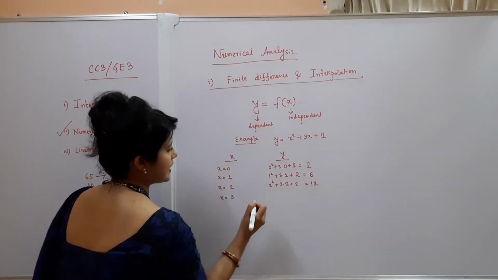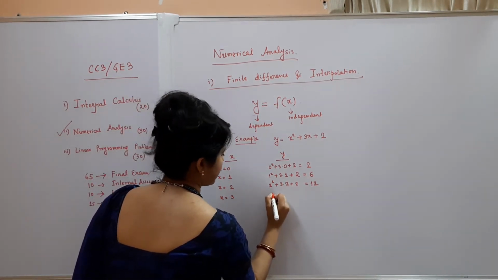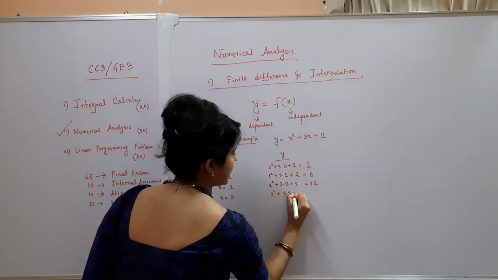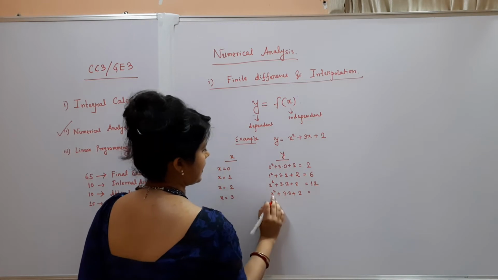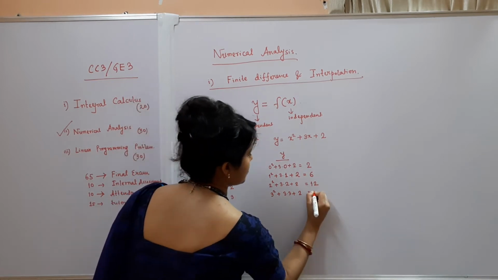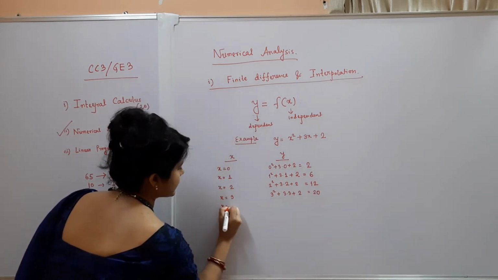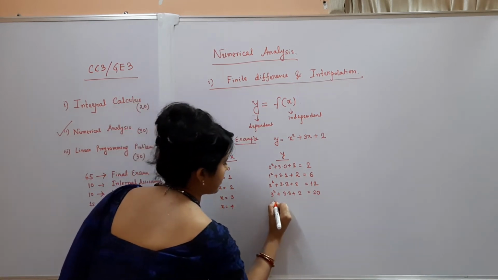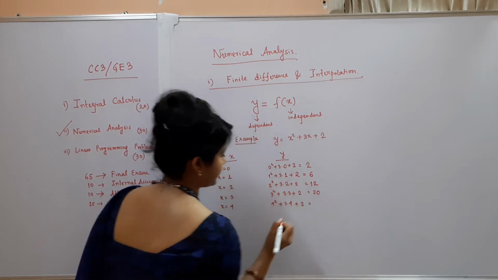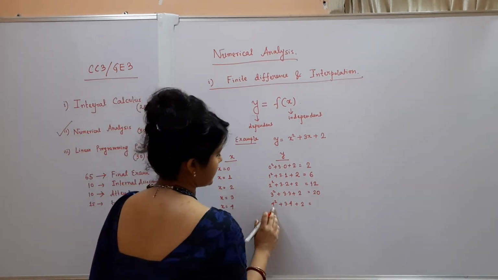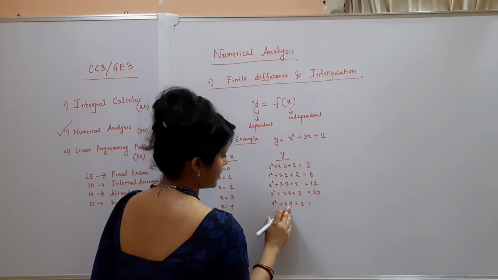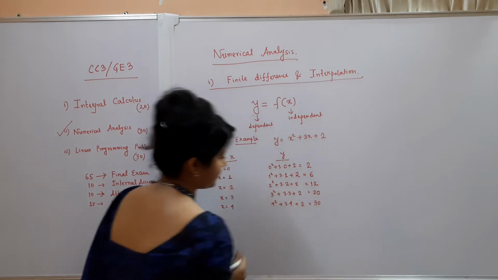Similarly, for x equal to 3, you will get 3 square plus 3 into 3 plus 2, so this is 9 plus 9 is 18 plus 2 is 20. For x equal to 4, you will get 4 square plus 3 into 4 plus 2, so 16 plus 12, that is 28 plus 2, 30.